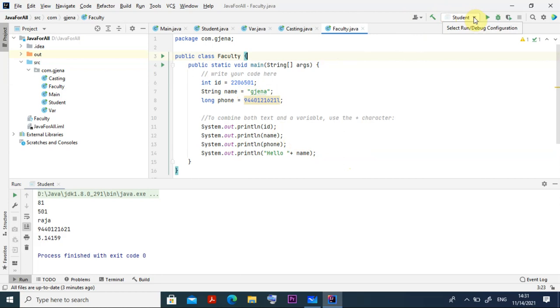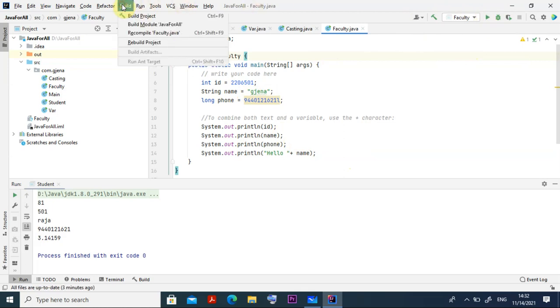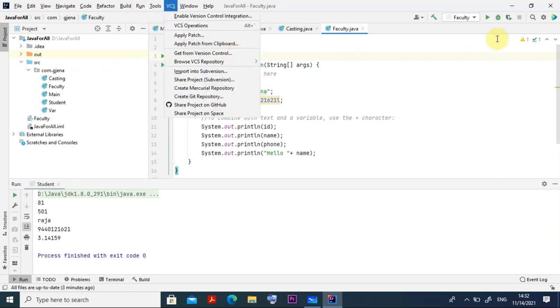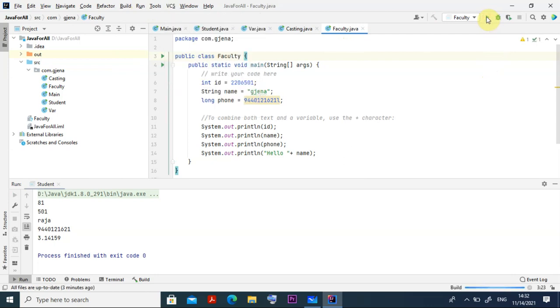By default Student is selected, so you go for Faculty. Once you click Faculty here, the first time you go to Build, then build the project, select the project name and build it. And then you go for running. I am running it here, because it is the Faculty that I am running. 5, 4, 3, 2, 1, 0, boom.